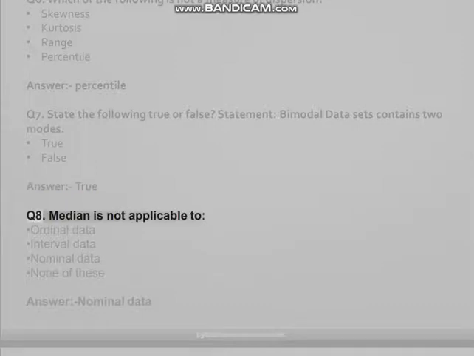Q8. Median is not applicable to ordinal data, interval data, nominal data, none of these. Answer: nominal data.